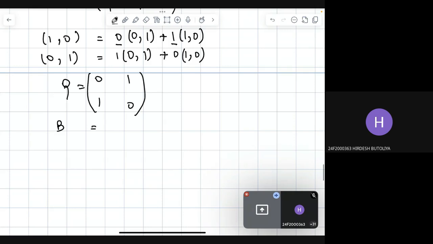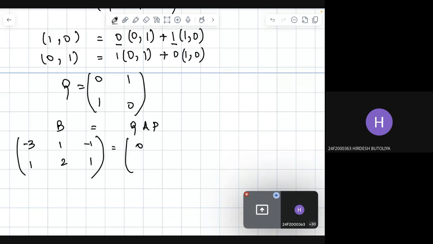And we have B is equal to QAP, where B is minus 3, 1, 1, 2, minus 1, 1, and Q is 0, 1, 1, 0.